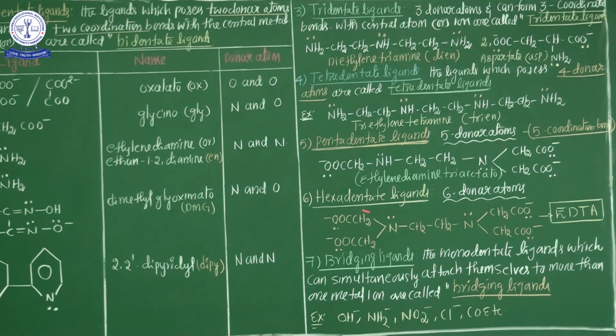Next, hexadentate ligand. The best example of a hexadentate ligand has six donor atoms and six coordination bonds with the central metal atom. Six donor atoms are present in this ligand and six coordination bonds are formed with the central metal atom. The general name is EDTA. What is the full form of EDTA? Ethylene Diamine Tetraacetato is a hexadentate ligand. Here 1, 2, 3, 4, so four oxygen atoms and two nitrogen atoms are donor atoms.